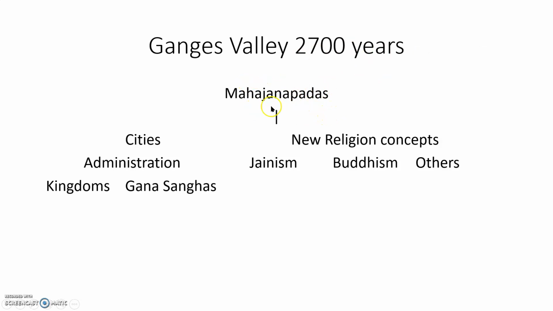In that Ganges Valley, Mahajanapadas are there. And in those Mahajanapadas, what cities were there? How did they administer the kingdoms, the Gana Sanghas, and new religious concepts, Jainism, Buddhism and others? Those are what we are going to discuss in this chapter. Let us discuss about Mahajanapadas.